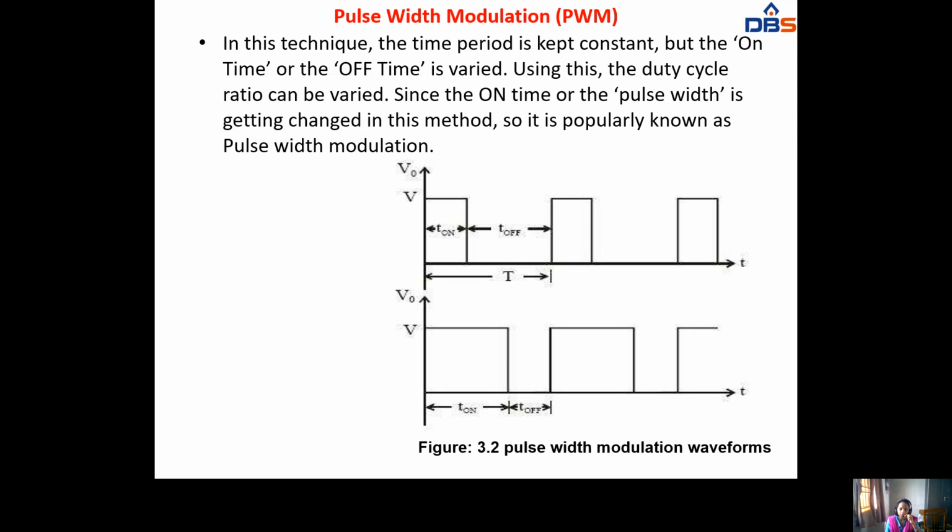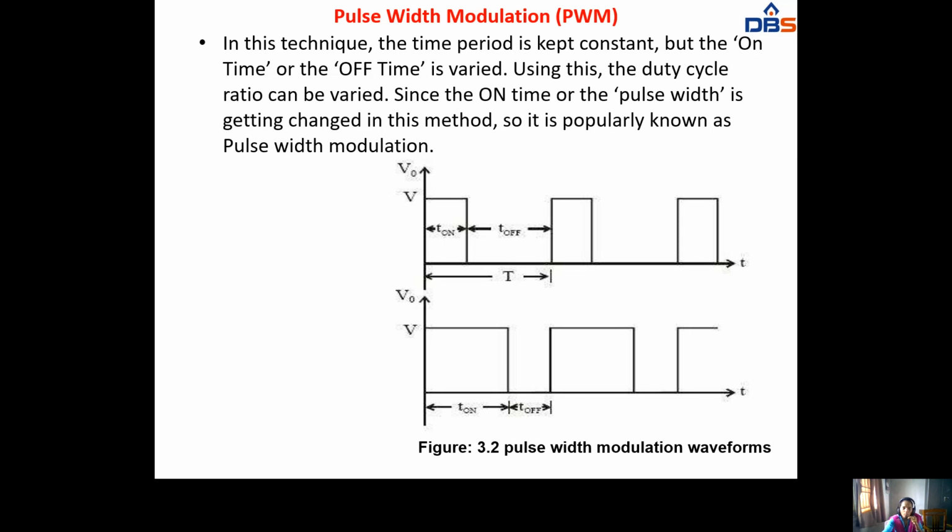So in pulse width modulation, we are changing the on time. You have to see the waveforms. Here the time period will be constant, but the on time is less and the off time is high. So by varying the on time, the duty cycle will change, but the time period is kept constant. So this is pulse width modulation.